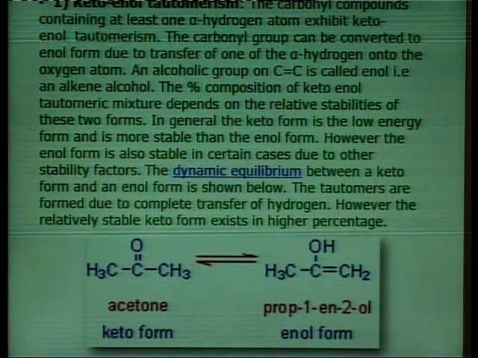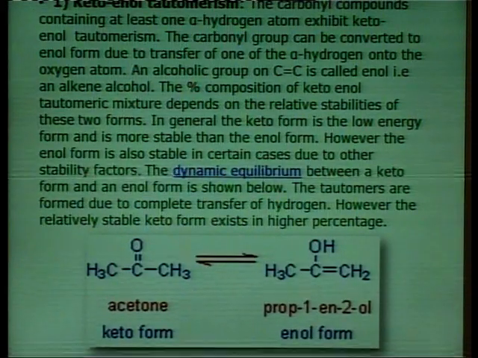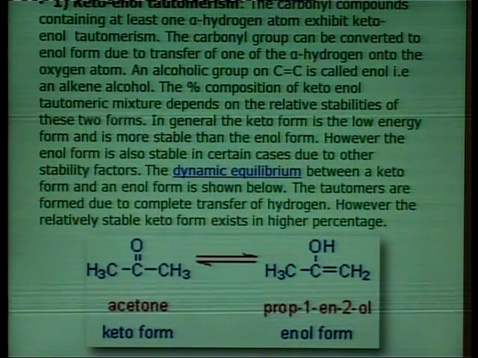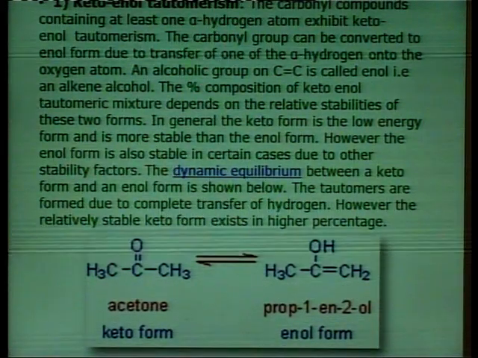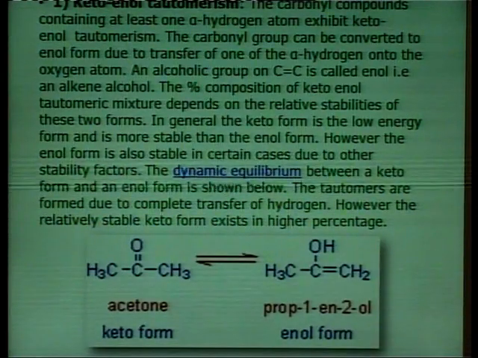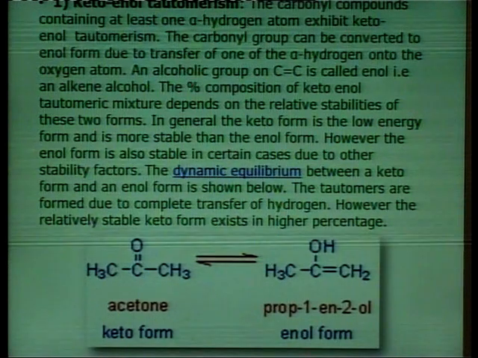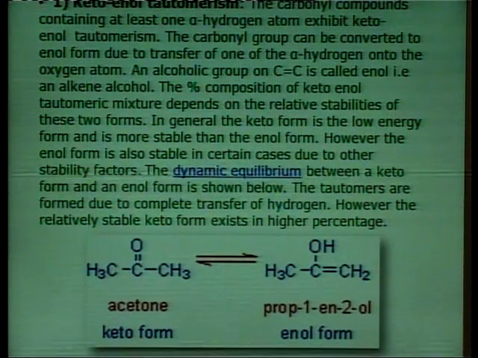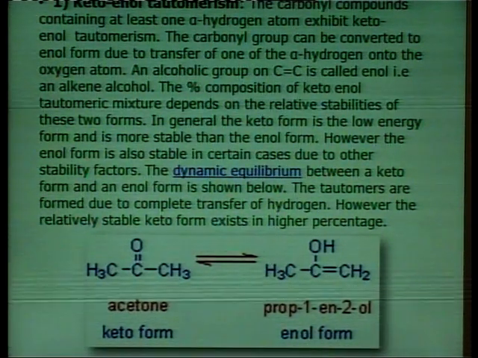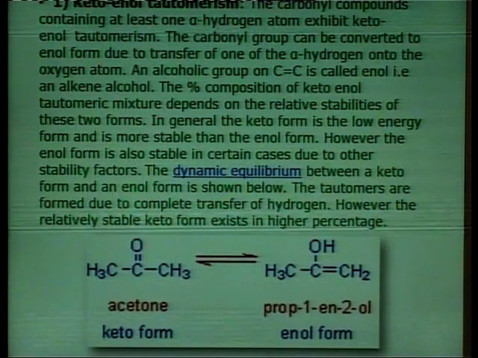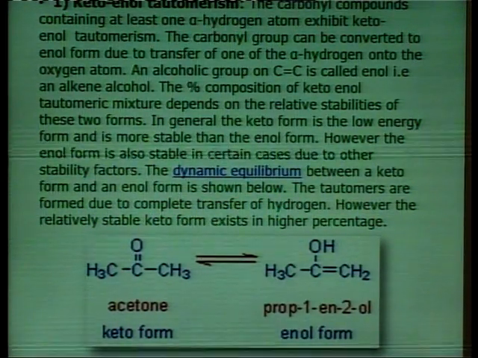The percentage composition of the keto-enol tautomeric mixture depends on the relative stabilities of these two forms. In general, the keto form is the low energy form and is more stable than the enol form.